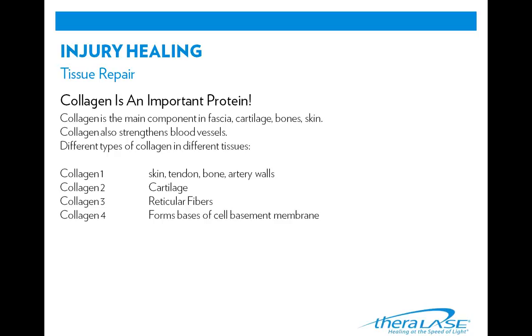Tissue repair. So how does low-level laser therapy lead to tissue repair? Laser light stimulates ATP production in mitochondria, elevating overall cellular metabolism. This results in increased RNA and DNA synthesis, which promotes cell proliferation. So for example, laser light will stimulate the production of fibroblasts in a wounded or injured area. These fibroblasts will then produce tropocollagen, the precursor to collagen, and ultimately an increased production of collagen results.